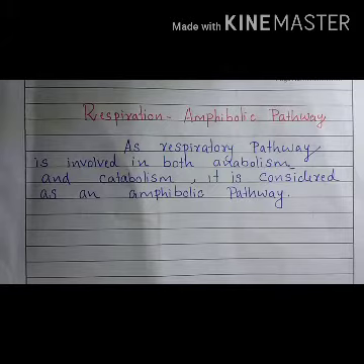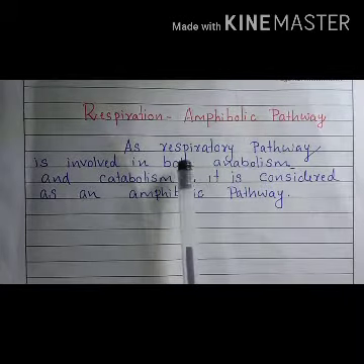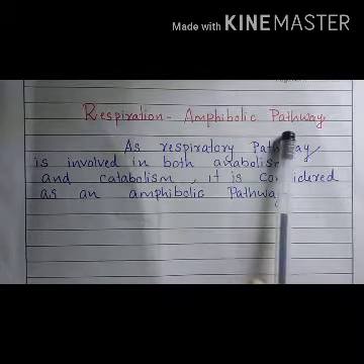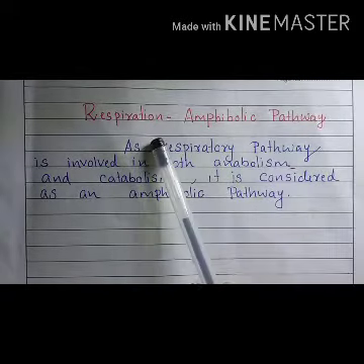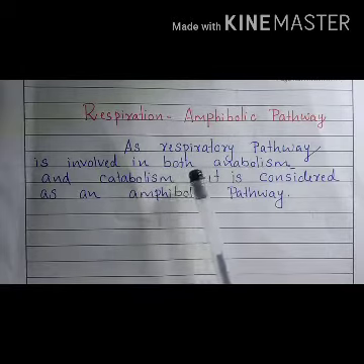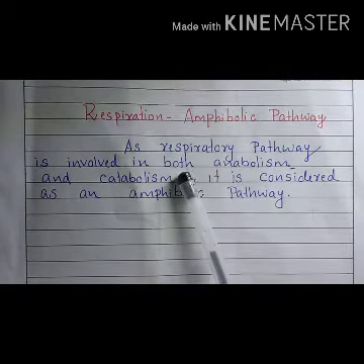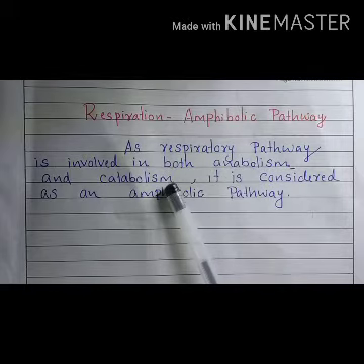In the previous class we completed the electron transport system. Today we are continuing with that chapter. This respiration is called an amphibolic pathway. Why is respiration called an amphibolic pathway? Because when we observe the respiratory pathway, we can see anabolism and catabolism.